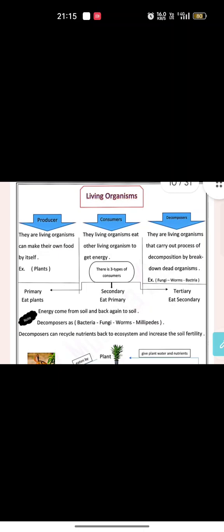So it is the model that shows the relationship, the transfer of energy from the producer to the consumer, or from the producer to the primary, then secondary, then tertiary. That is the meaning of the food chain. You with me?